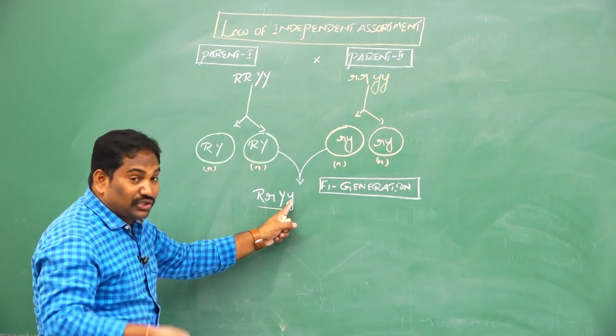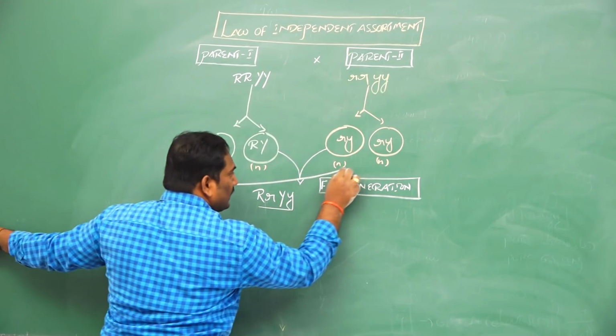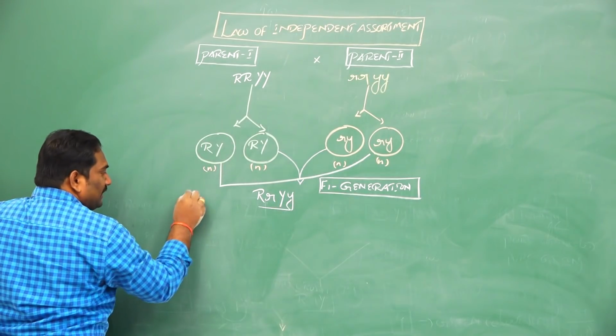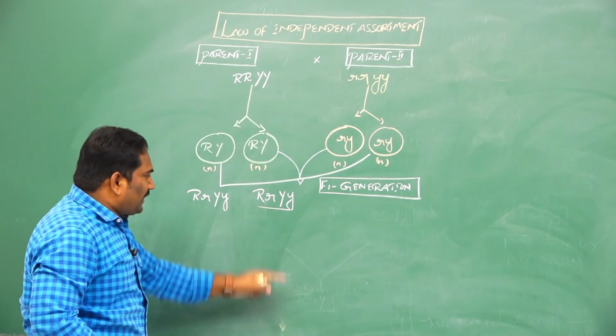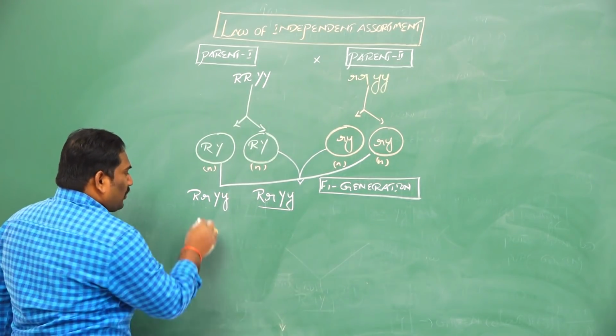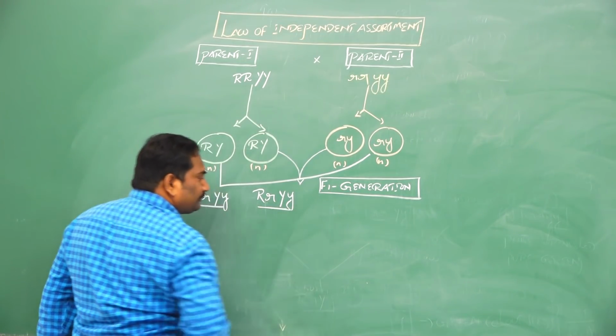Here is one more possibility: this gamete crosses with this one, then capital R, small r, and capital Y, small y. All F1 generation offspring are heterozygous, rounded shape of seeds and yellow color seeds.